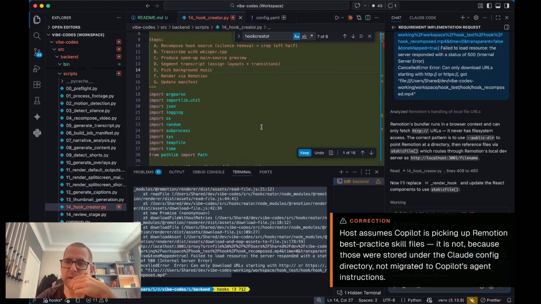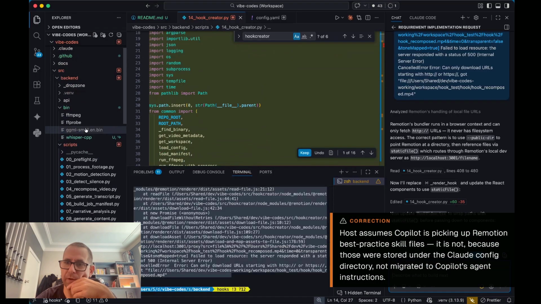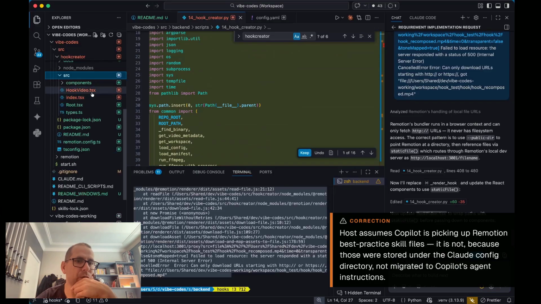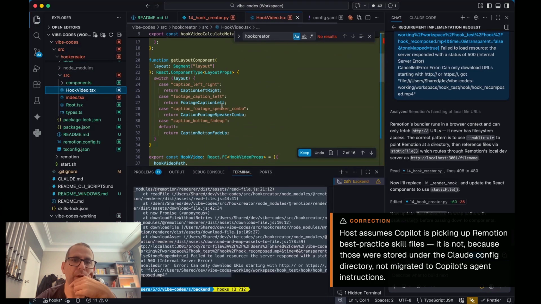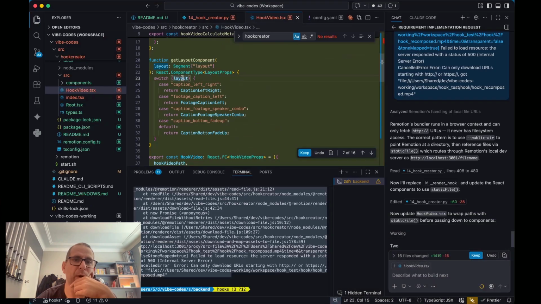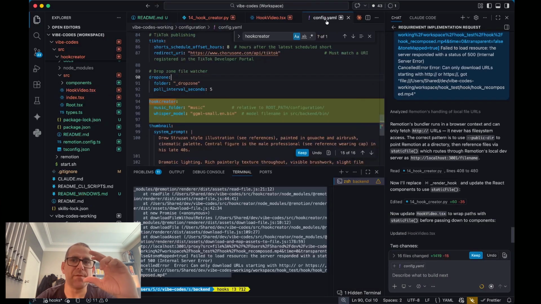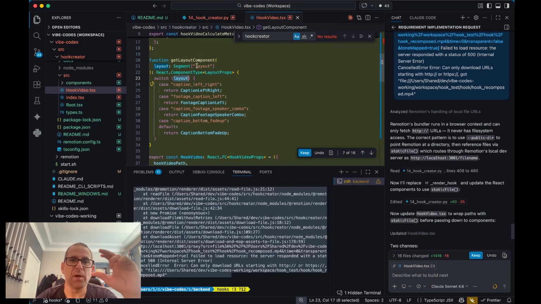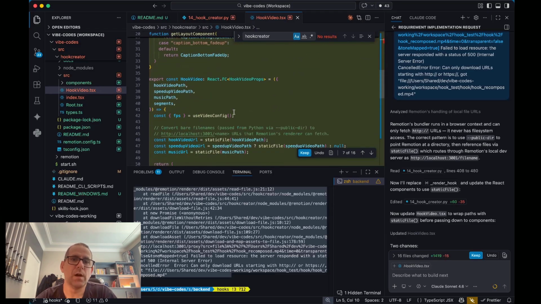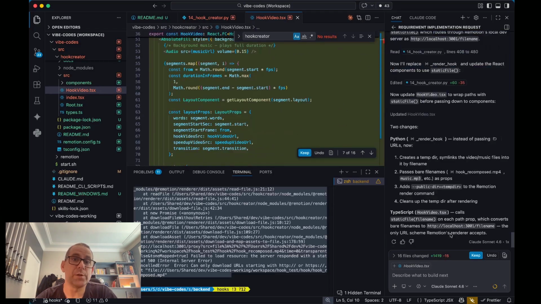Looks like it's hacked in some kind of proxy web server, and now it's hacking away at the code. Hook video, what have you done here? Yeah, so you can see this get layout component. From that file, depending on which one it is, it'll load a different treatment for each part of the video.